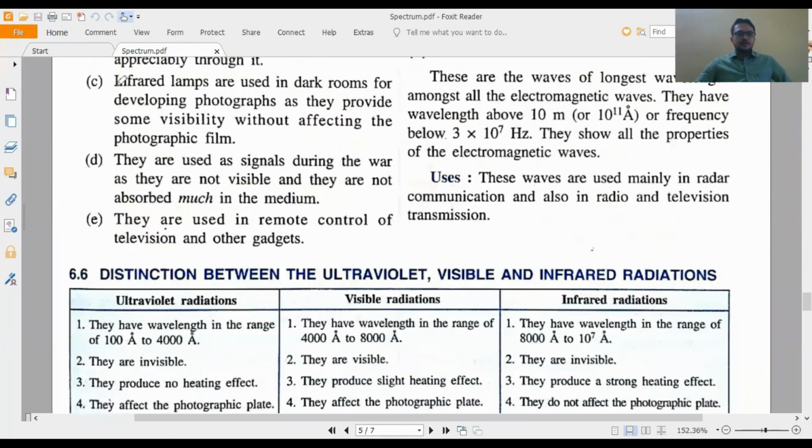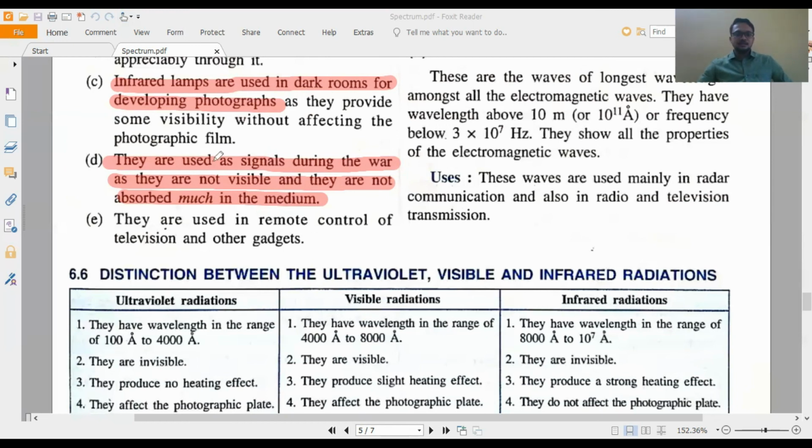Next, infrared lamps are used in dark rooms for developing photographs. For the same reason, they are used as signals during war, because they are not visible and they are not absorbed much in the medium. In war, we do not want to give a signal to the opponents with whom we are fighting.